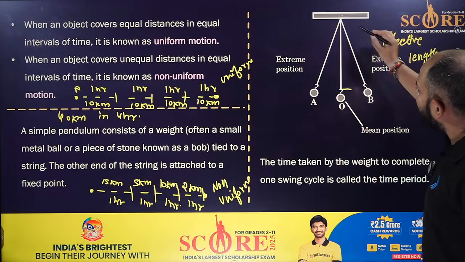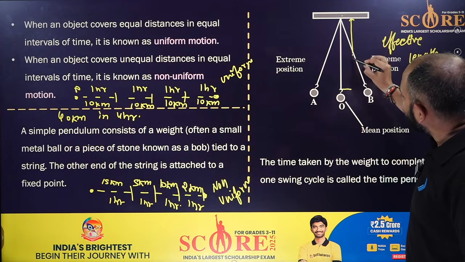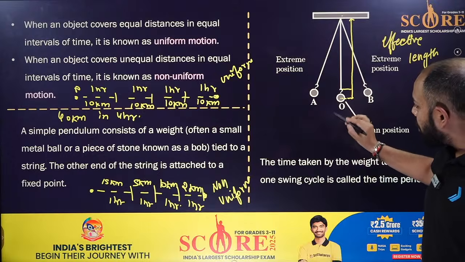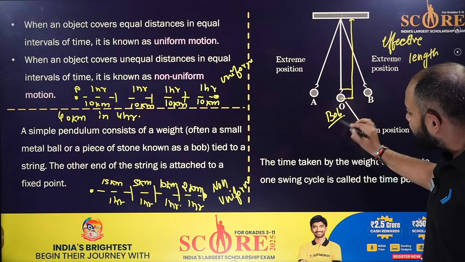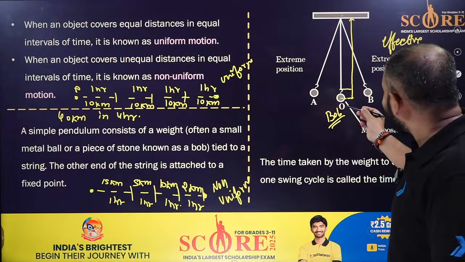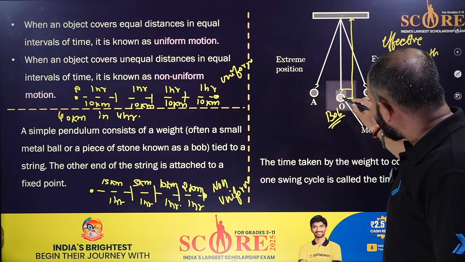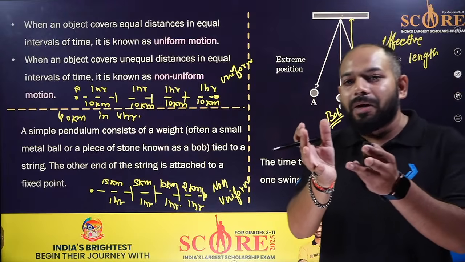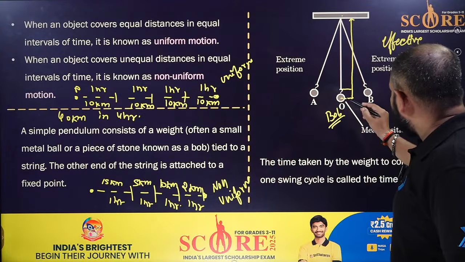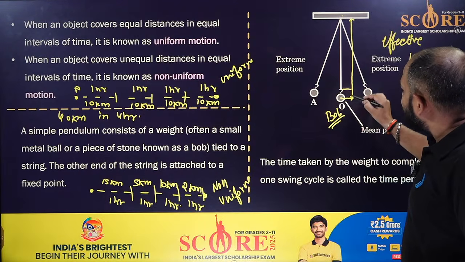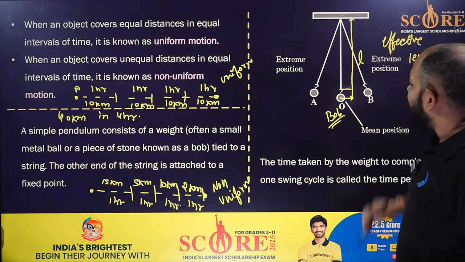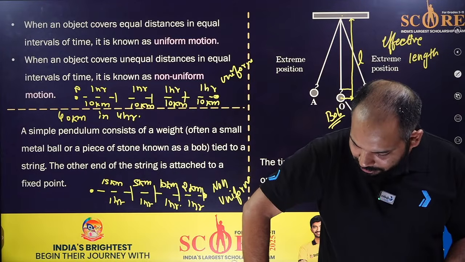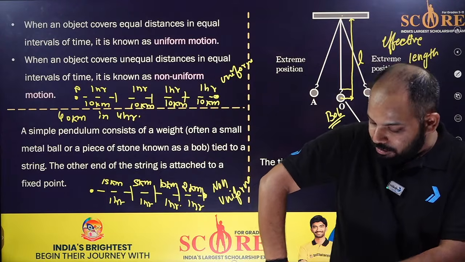What is that effective length? From here to the center of the bob. This metallic sphere is called the bob, and this is the central point, that is the COG, the center of gravity. For the sphere, the center of gravity is at the center of it. So that's called the effective length L. And this point where it rests is the neutral, the mean point.